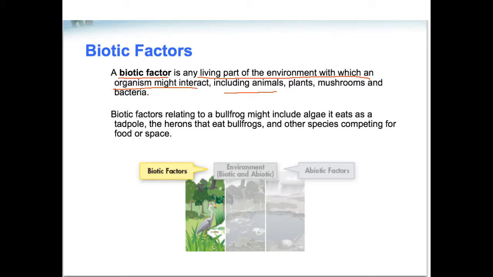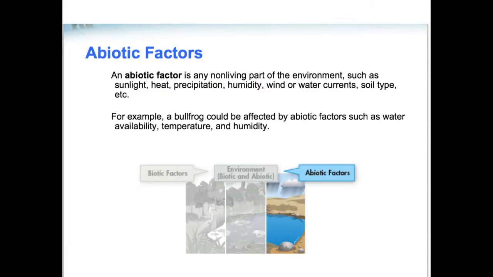This could be other animals, plants, decomposers like mushrooms, and even bacteria. For example, biotic factors relating to a bullfrog might include the algae it eats as a tadpole, the herons that eat the bullfrogs, and other species that it competes with for food or space.